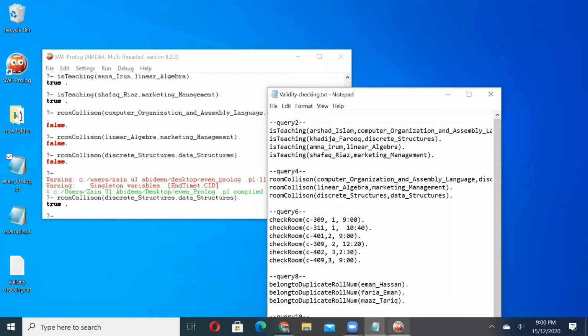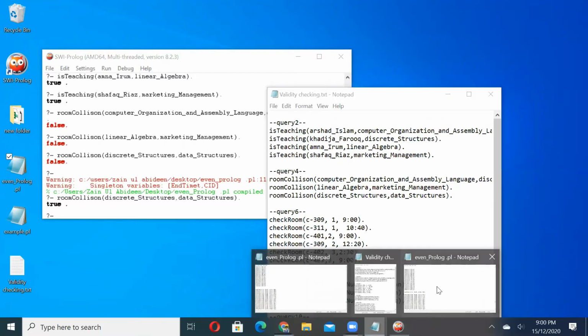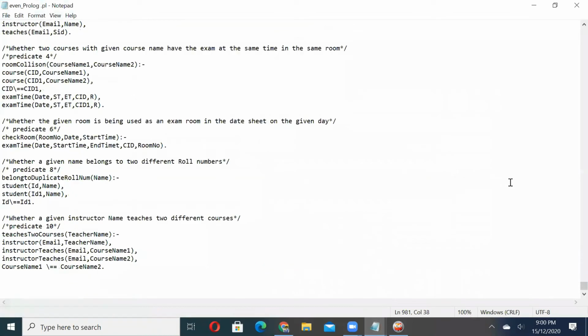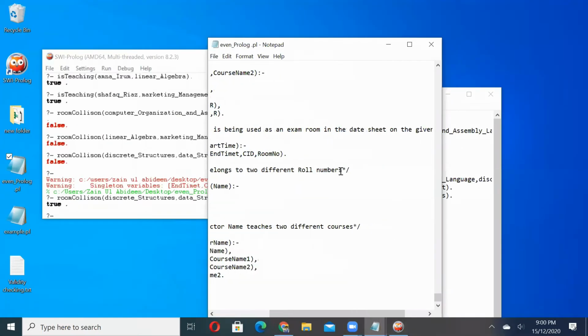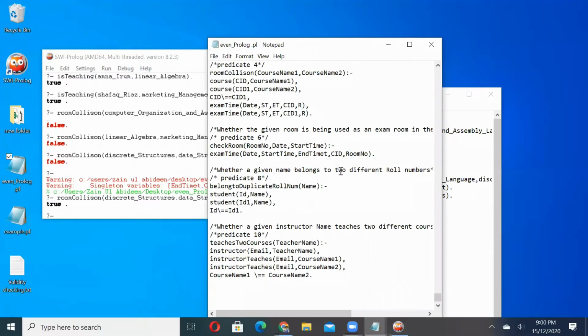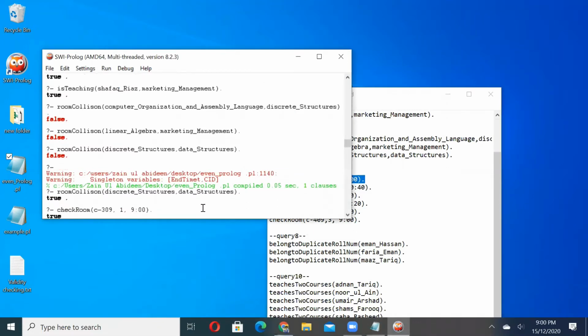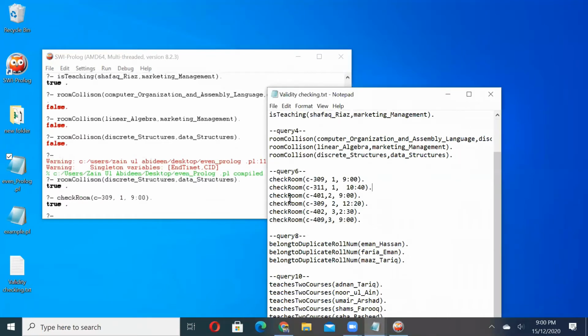So then we will move on to predicate number 6, which states whether a given room is being used as an exam room in the date sheet on the given day. So here is the predicate which I have written for it, then I will test the validity of this predicate. It is check room number 1, which is true, it has an exam.